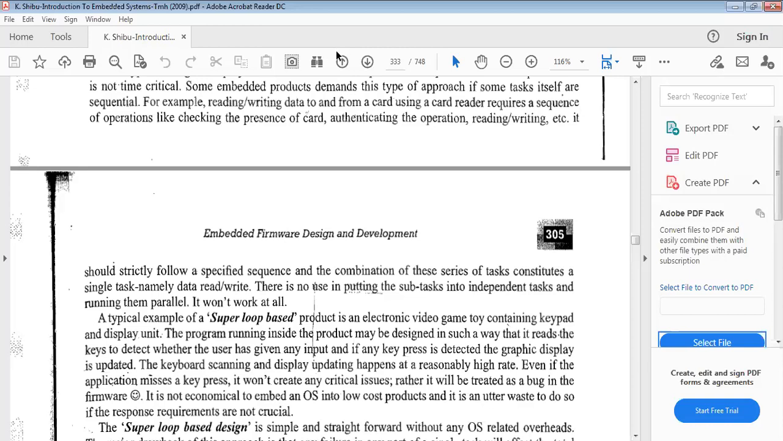Okay, in order to identify that key press, you may have to press the key for a sufficiently long time.